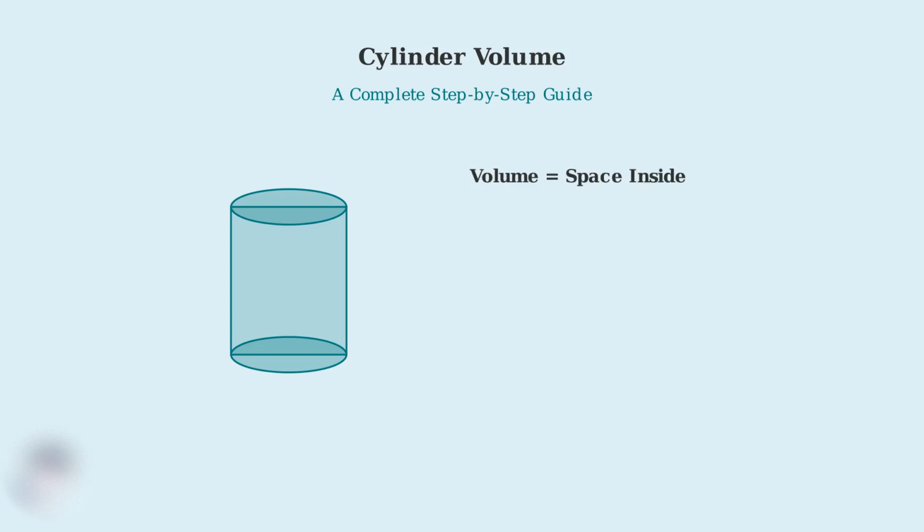Volume represents the amount of space inside a three-dimensional object. For a cylinder, we want to know how much liquid it could hold, or how much material fits inside it. The formula we'll be using is V equals pi r squared h, where V is volume, r is the radius of the circular base, and h is the height of the cylinder.